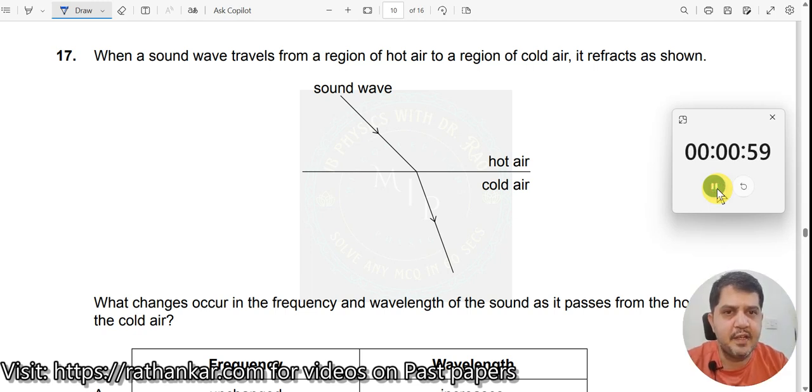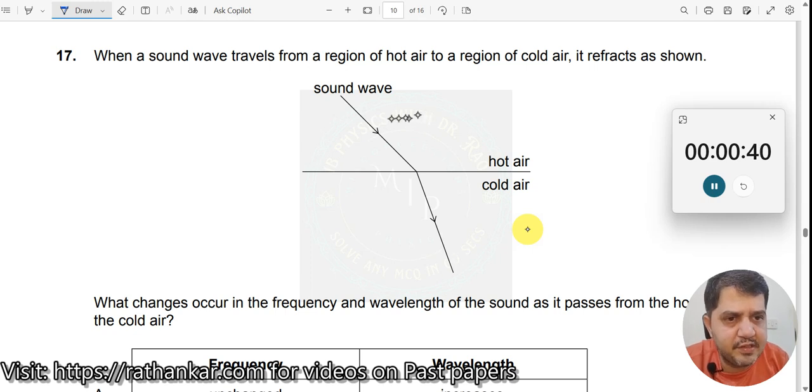Question number 17. When a sound wave travels from a region of hot air to cold air, it refracts as shown. What changes occur in the frequency and wavelength of the sound? It appears like a refraction, but the problem is finding out whether it goes from a rarer medium to a denser medium or denser to rarer. Only then can you say anything about this, right?